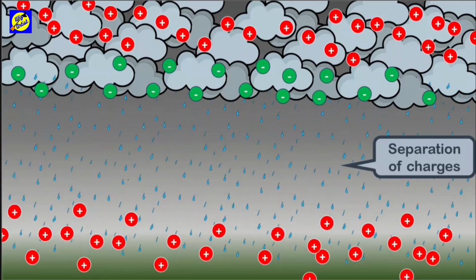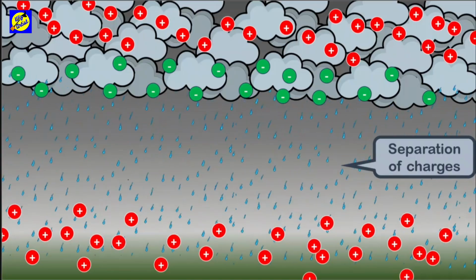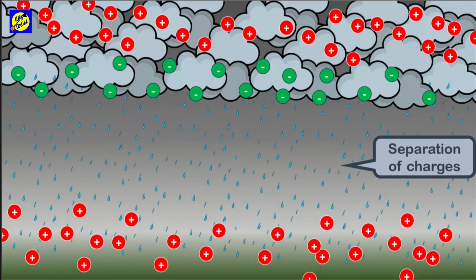Now, theoretically, these charges shouldn't have any effect, right? Because air, which is the medium present here, is a poor conductor. Just see what I said here: poor conductor. I did not call it an insulator because in extreme conditions it may act as a conductor. Hence, poor conductor is a better term to use. This process of accumulation of charges also poses such an extreme condition which creates this exception. This means that when the magnitude of these separated charges becomes very high, even a poor conductor like air cannot resist or stop their flow.